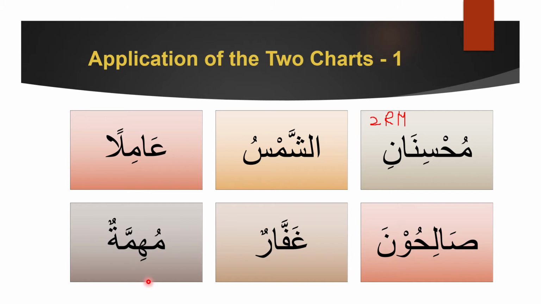Let's move on to the next one. Ashu. Okay, does this have any combination as far as we know? No, we don't see any combination. So now we're going to focus on sound. Now we know that this has Dhamma. Straight away we know that this is, you guessed it, Rafa, because Dhamma sound means Rafa. So what are we going to say? It's 1 because it doesn't have any combination. So it's singular.